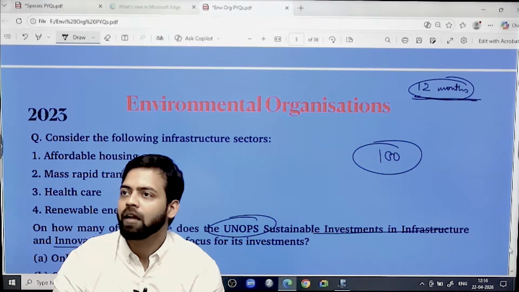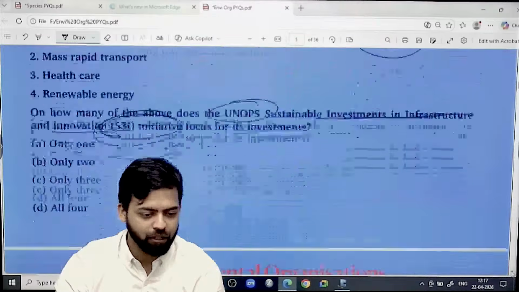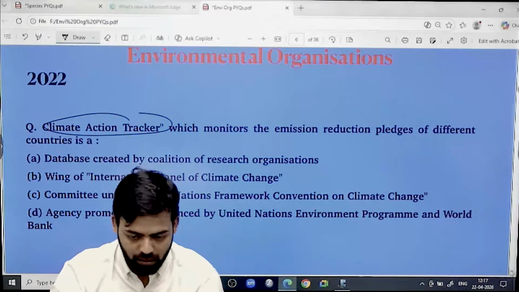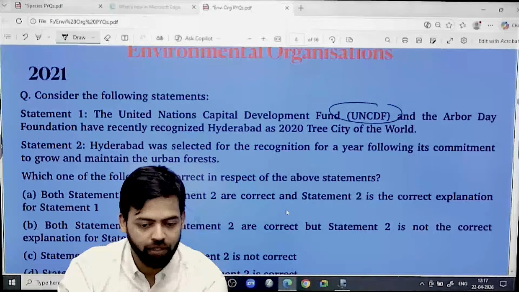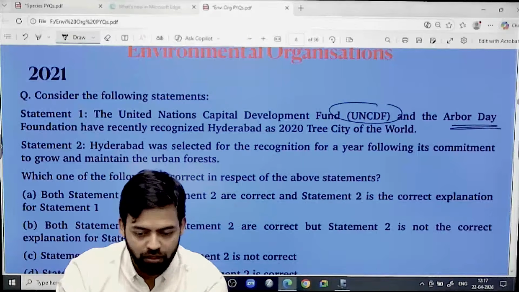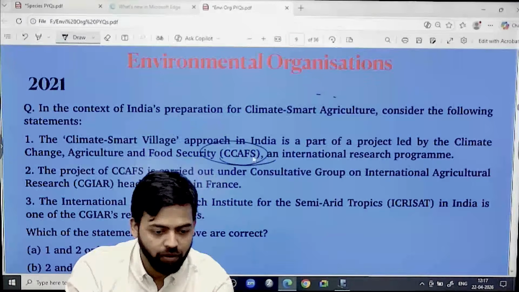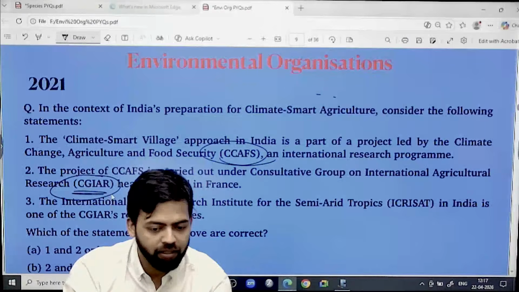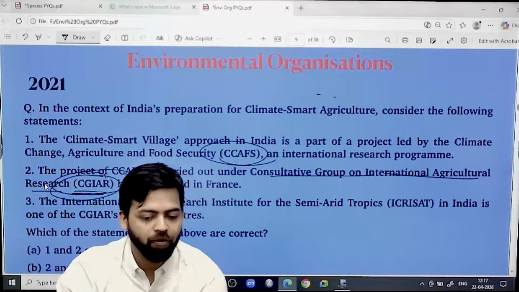Okay. Now if you see further the questions related to environmental organizations, this Climate Action Tracker. Let me just show you the type of things that have been asked. Capital Development Fund, right? Arbor Day Foundation, Tree City of the World, Climate Smart Agriculture, doable, but these kinds of organizations we have, I think, already covered. CGIAR, right? Have we covered this? Consultative Group on International Agricultural Research? No? This type of organization.